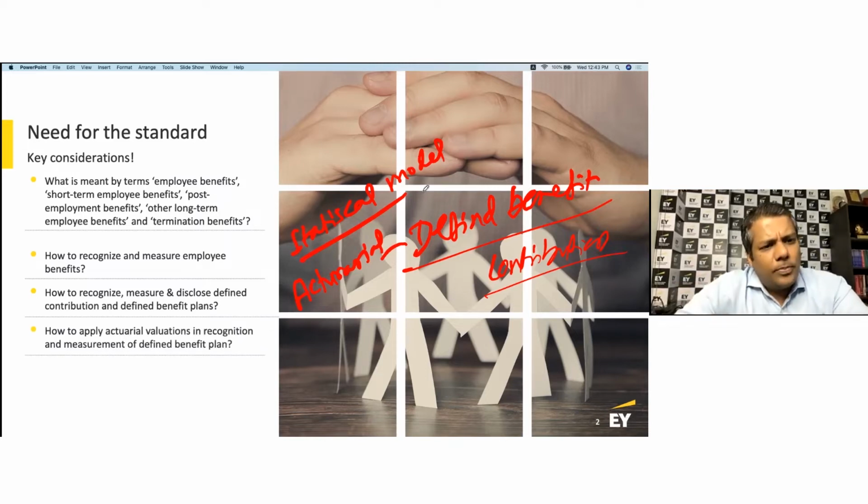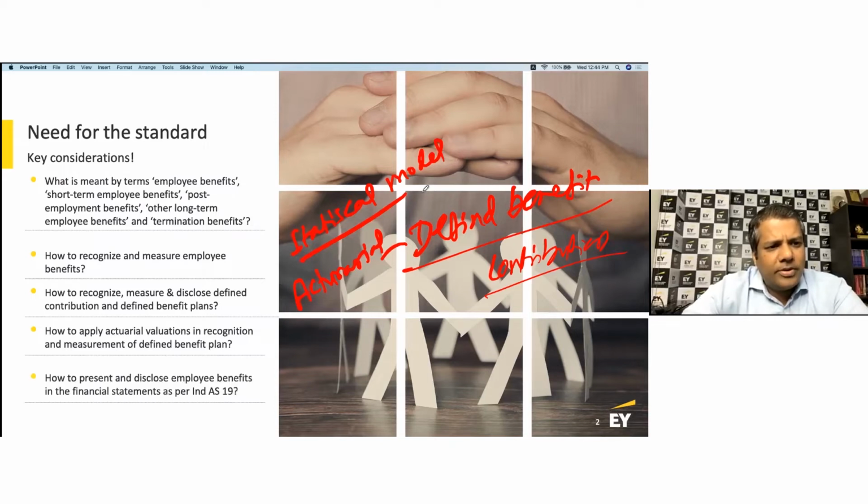How to apply actuarial valuations in recognition and measurement of defined benefit plans. How does the actuary play a role? What are the different terms you need to be aware of, like projected benefit obligation, return on plan assets, actuarial gain or loss, and so on? We will try and understand all of that as we progress.